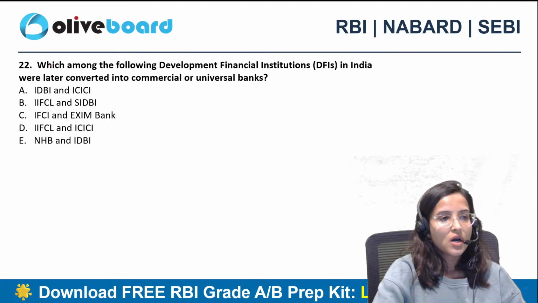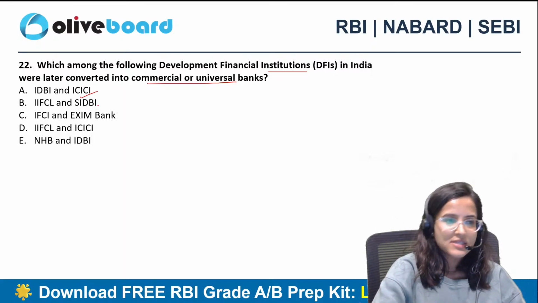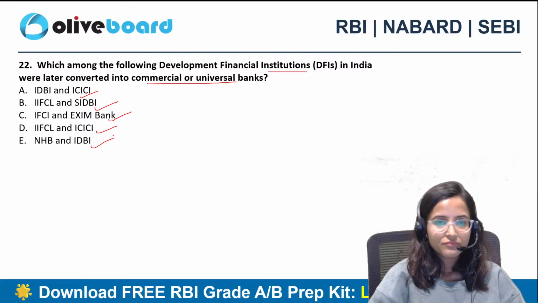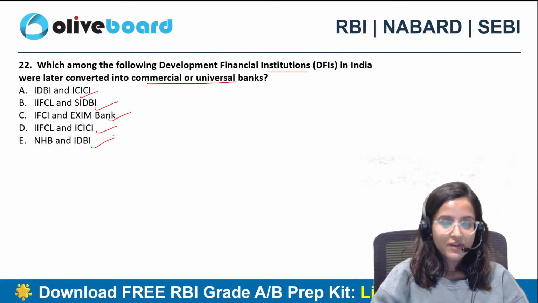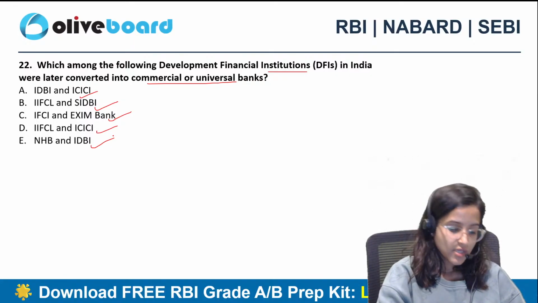22nd question, which among the following development financial institutions in India were later converted into commercial or universal banks? IDBI and ICICI, IIFCL and SIDBI, IFCI and Exim Bank, IIFCL and ICICI, NHB and IDBI. Which of these following development financial institutions in India were later converted into commercial or universal banks?